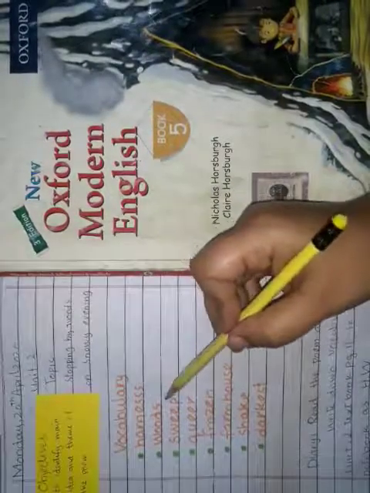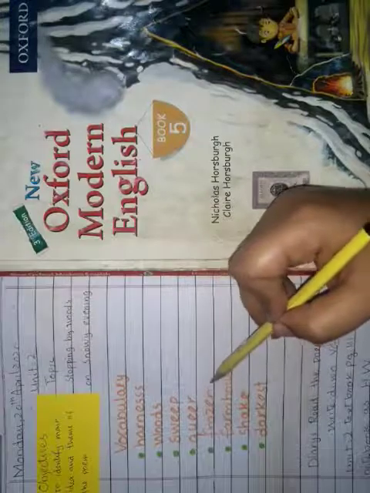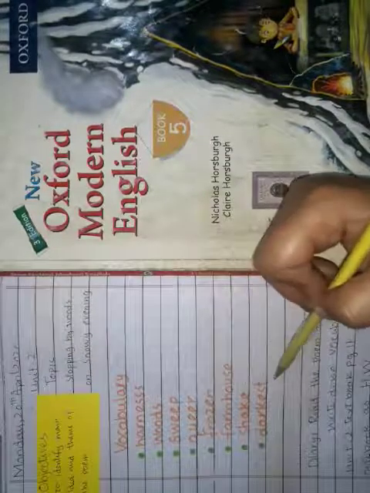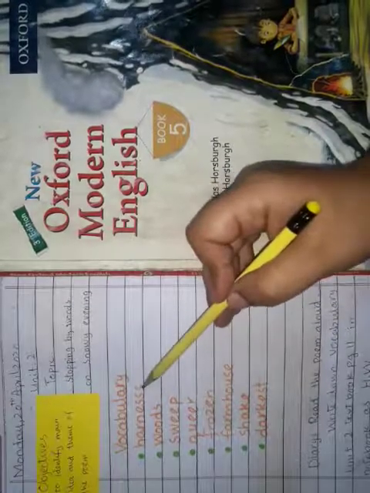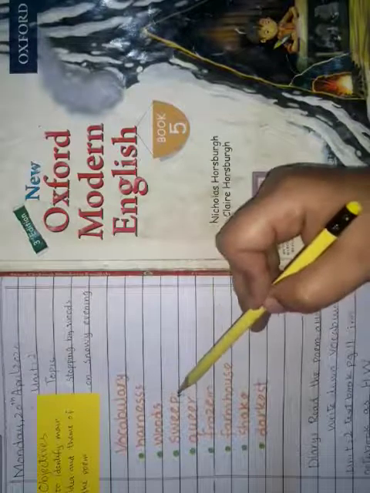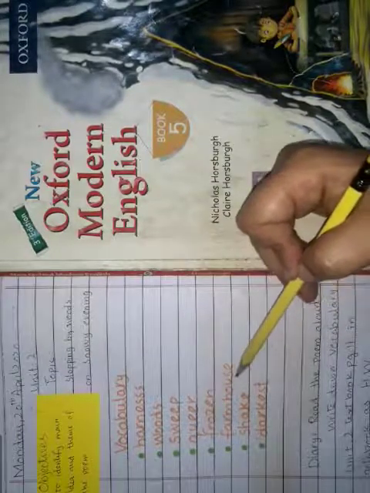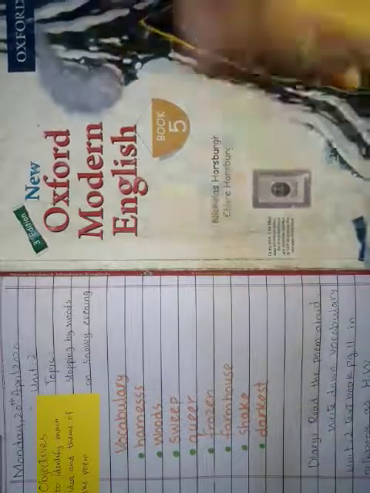Harness, woods, sweep, queer, frozen, farmhouse, shake, darkest. Alright, repeat after me please. Harness, woods, sweep, queer, frozen, farmhouse, shake, darkest. Alright, this is the vocabulary. Now let's read the poem.